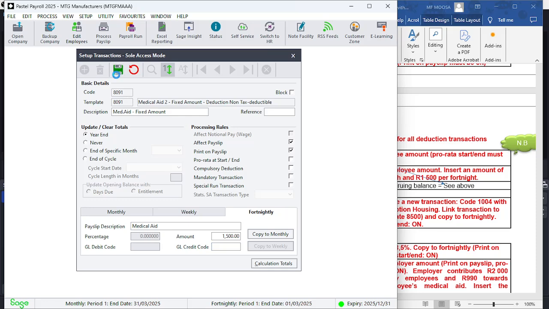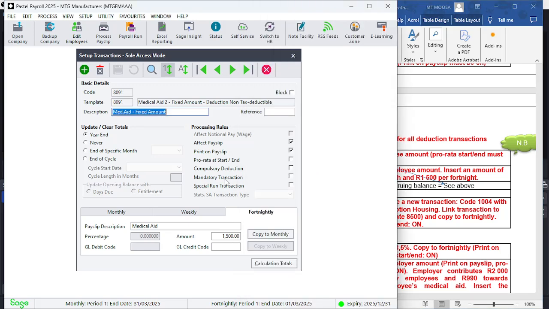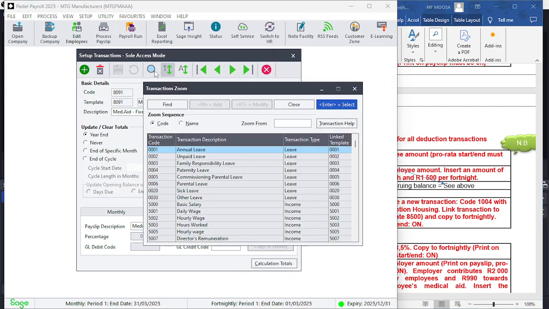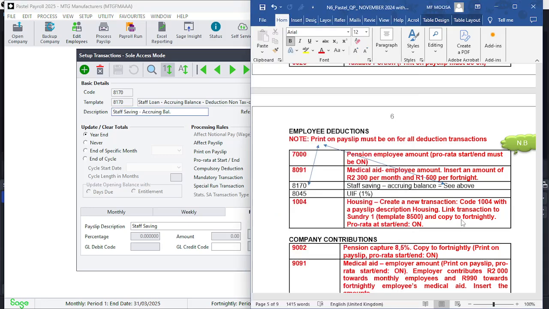So you're going to click save. That is your H091. Look at 8170. It says there accruing balance 8170. So I'm going to search. Click on my search button, 8170, and I have to make sure that my print on payslip must be on. It is on. I'm good.